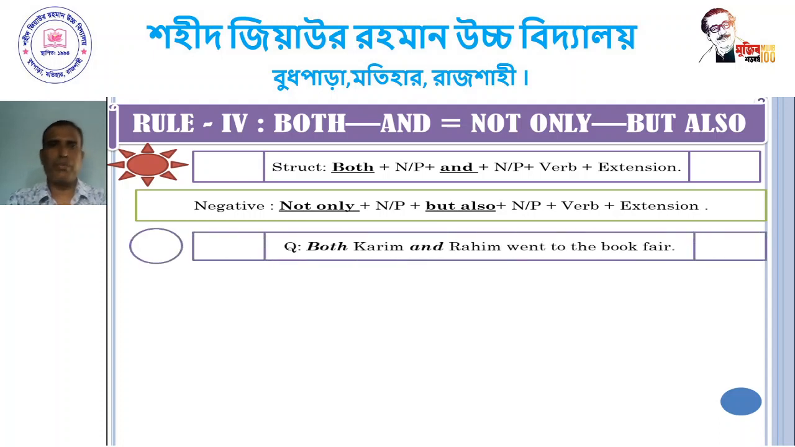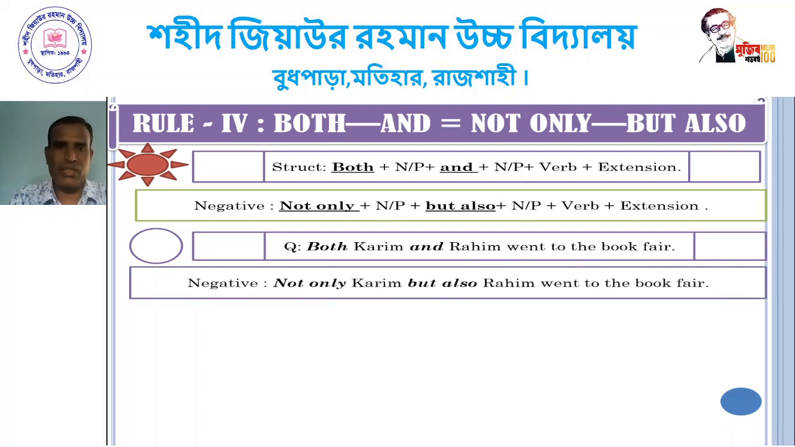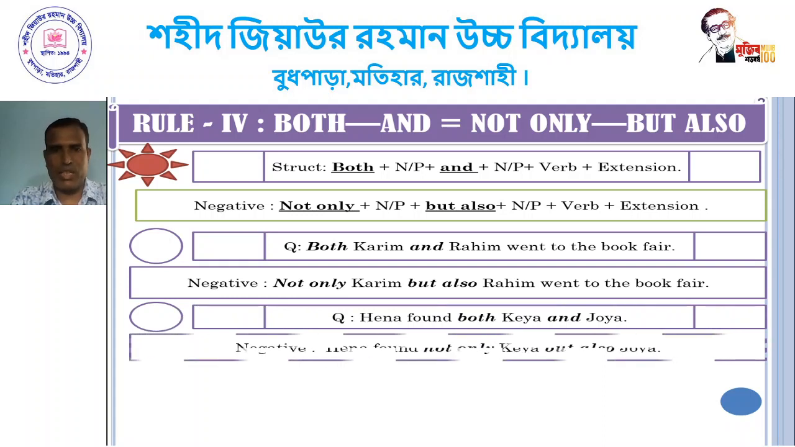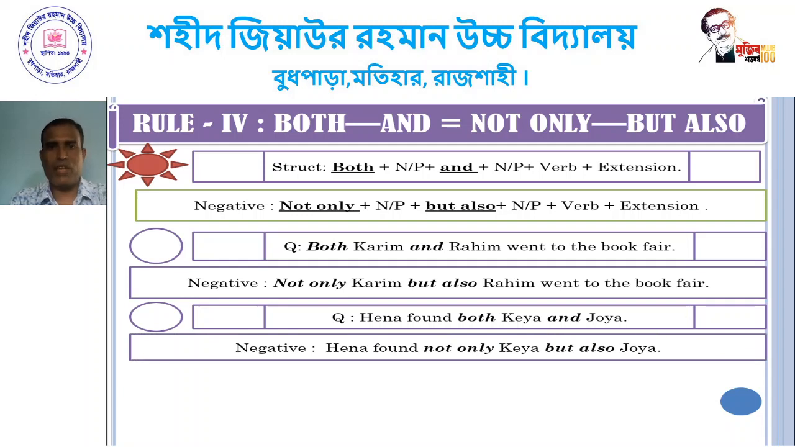Both Korim and Rohim went to the book fair. Here, dear student, follow the example. The negative form: not only Korim but also Rohim went to the book fair. Hannah found both Kia and Joya. Hannah found not only Kia but also Joya.